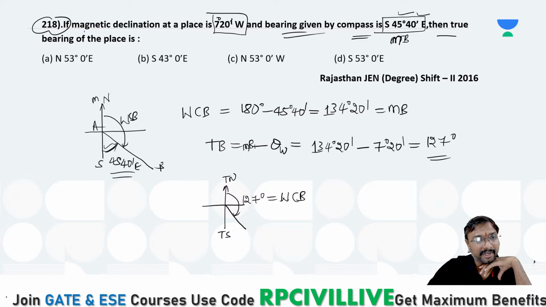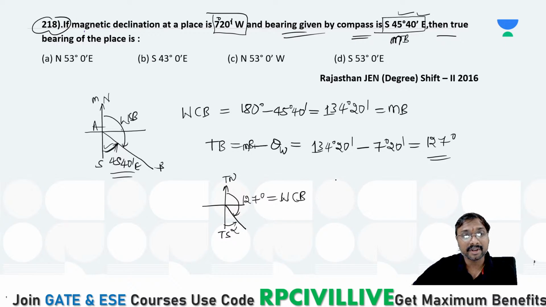This angle is 45 degree 40 minutes, and the other angle is 180 minus this one. So it cannot be 135 degree, it is 134 20 only. Let us say this is your theta, and this is your alpha. It is a reduced bearing, or you can say a quadrantal bearing, on the south side.